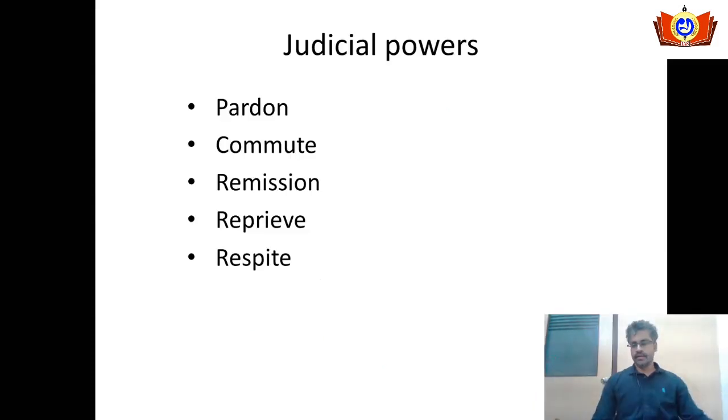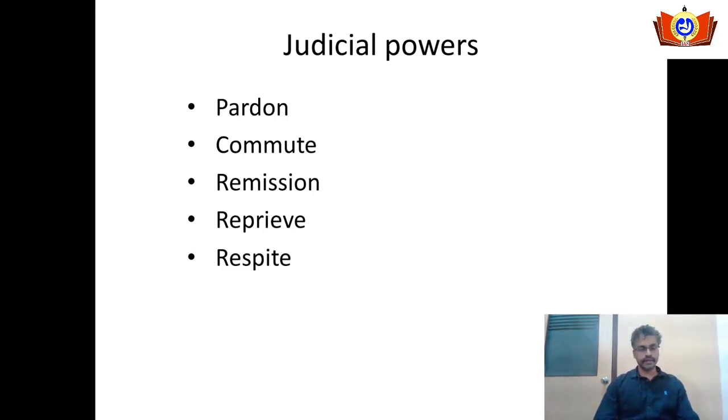Okay. Let's look into the judicial powers given to the first citizen of India and the governor. The Constitution of India provides judicial powers to the president and the governor to address the excesses of the judiciary while awarding punishments, or if there is any miscarriage of justice. The judicial powers given to the president and governor can be classified in 5 ways: pardoning power, commuting power, remission power, reprieve, and respite.